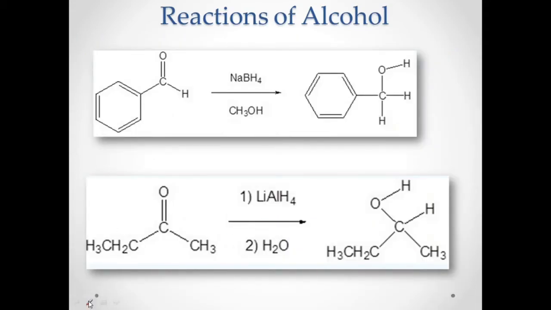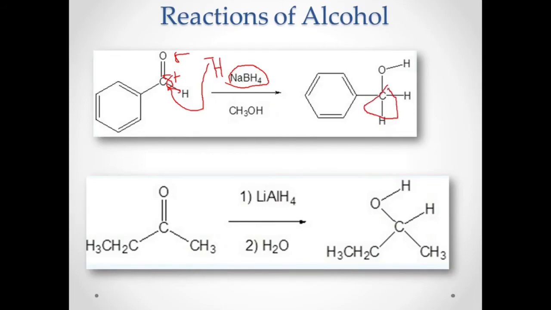So this one. You have your benzaldehyde. Then you have your sodium borohydride, which is our source for the hydride nucleophile. Then you have your carbonyl. You have your partially positive carbonyl carbon, and this is the partially negative oxygen. So therefore, this hydride will attack that carbon, forming now your C-H.